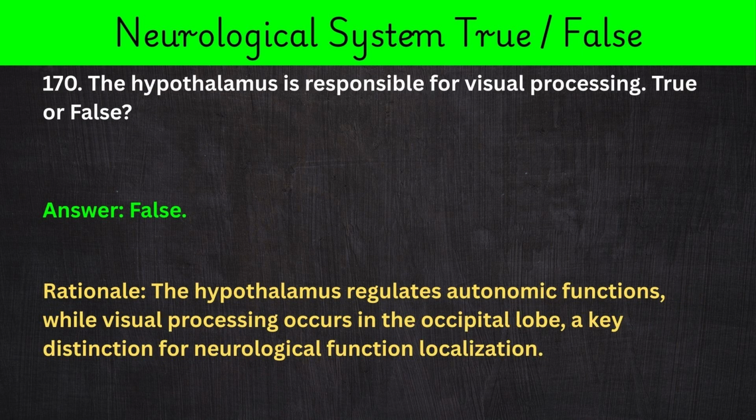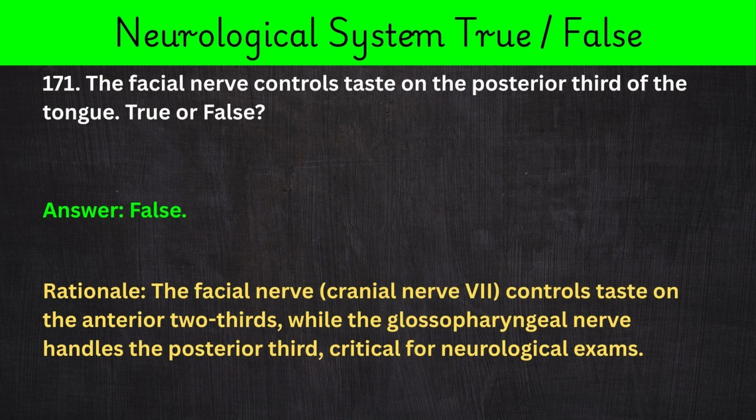170. The hypothalamus is responsible for visual processing. True or false? Answer: false. Rationale: the hypothalamus regulates autonomic functions, while visual processing occurs in the occipital lobe, a key distinction for neurological function localization.